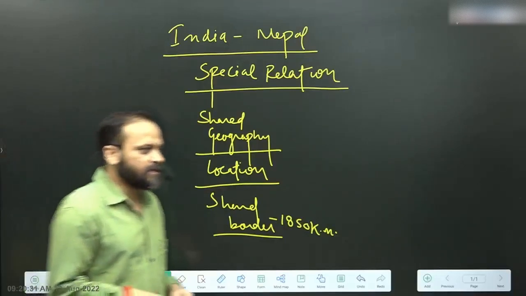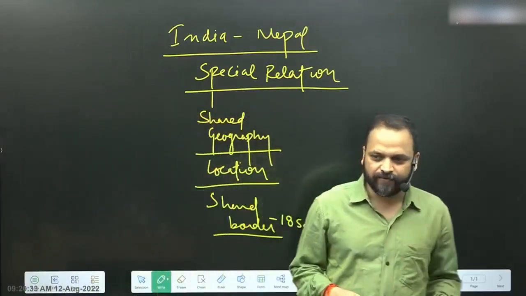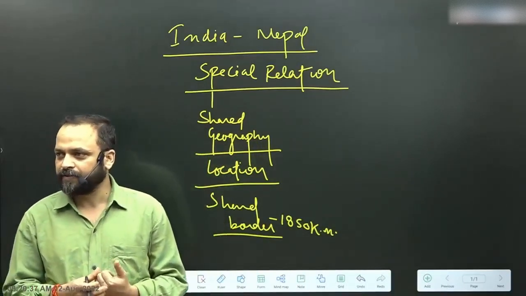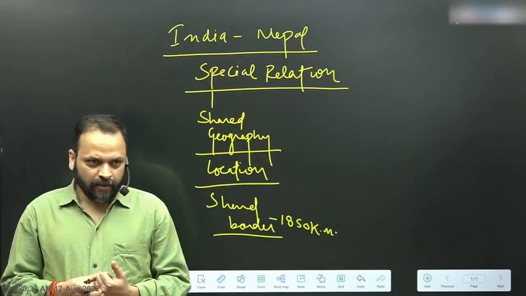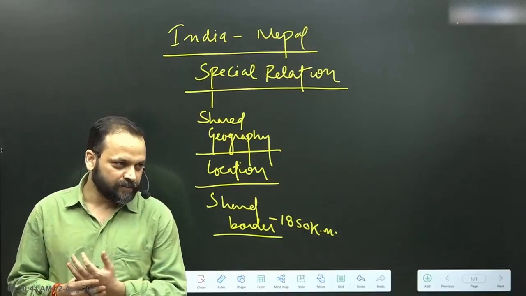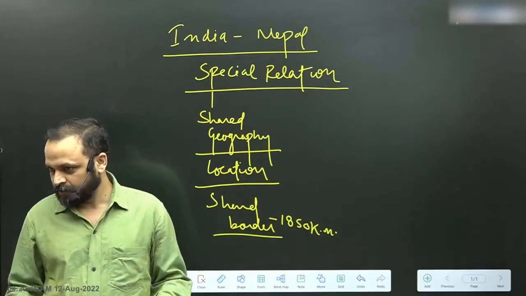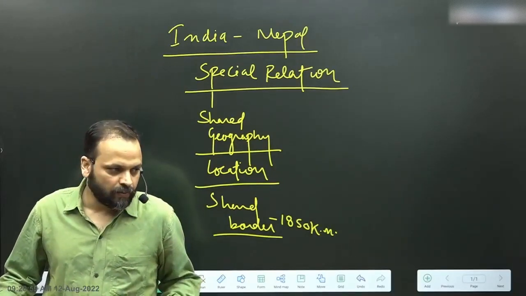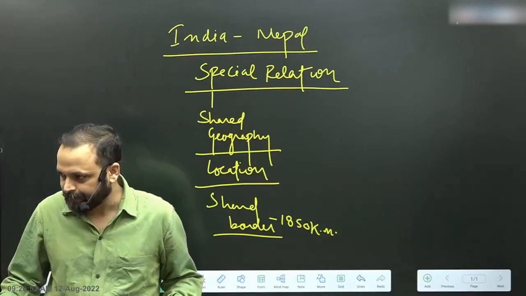Now the next consideration is which states in India share a border with Nepal? States in India sharing a border with Nepal. So you should know your country better than the other country, right? So Uttarakhand, Uttar Pradesh, Bihar, West Bengal and Sikkim, right?